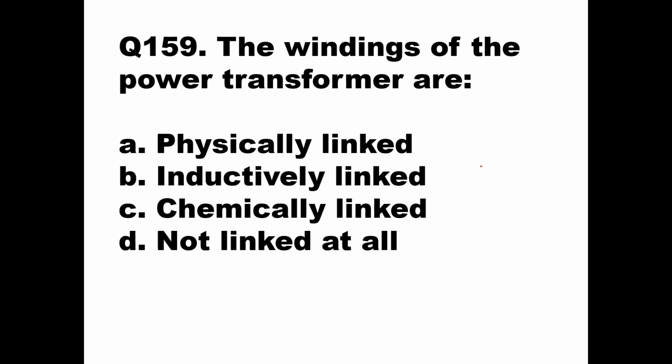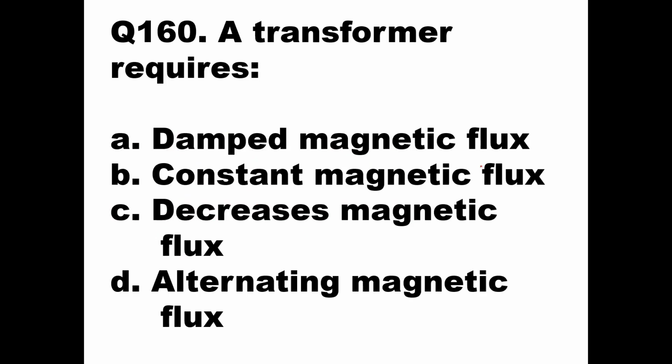Question number 159. The windings of a power transformer are. Options are physically linked, inductively linked, chemically linked, or not linked at all. Okay. Now here the windings of a power transformer will be linked inductively because electromagnetic induction is there. So they are inductively linked. They are not physically linked. They are not chemically linked. They are inductively linked. So option B will be the right answer over here. The windings of the power transformer are inductively linked. Then we'll go to the next question.